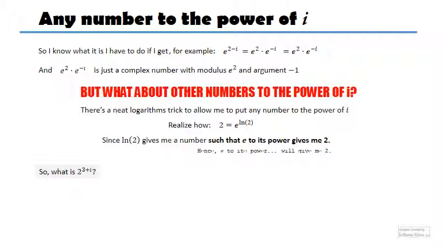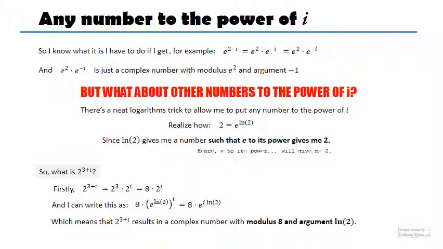So if I have to calculate 2 to the power of 3 plus i, I can write it like this, 2 to the power of 3 times 2 to the power of i. And now to turn this to base e, I just have to rewrite this whole thing like this. Now I can multiply these exponents, and I'm going to get it in this form.